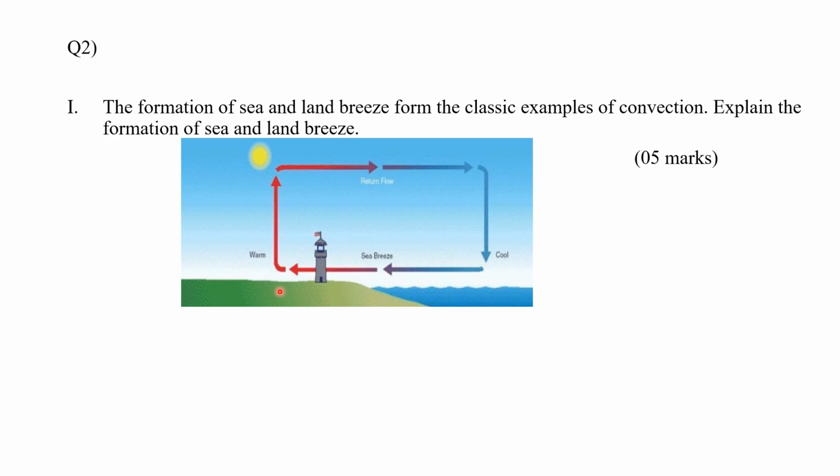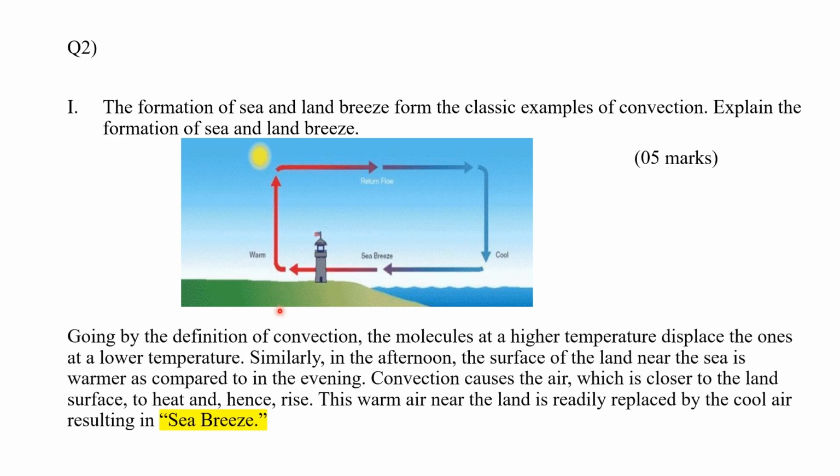So let's see the answer for this question. Going by the definition of convection, the molecules at a higher temperature displace the ones at a lower temperature. Similarly, in the afternoon, the surface of the land near the sea is warmer compared to the evening. Convection causes the air closer to the land surface to heat and rise. This warm air near the land is readily replaced by the cool air, resulting in the sea breeze.